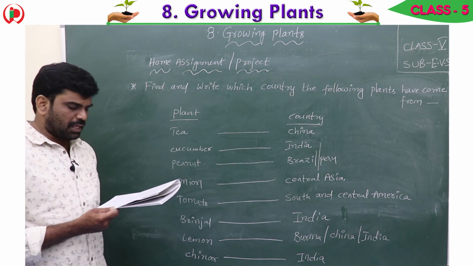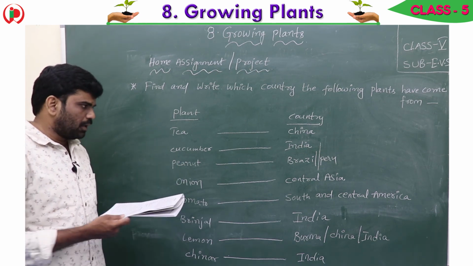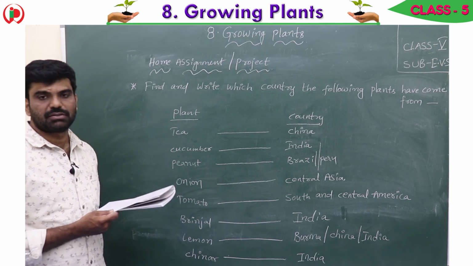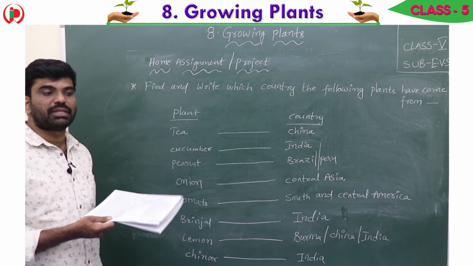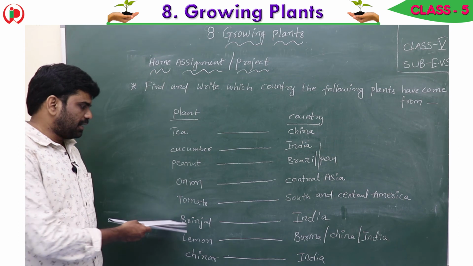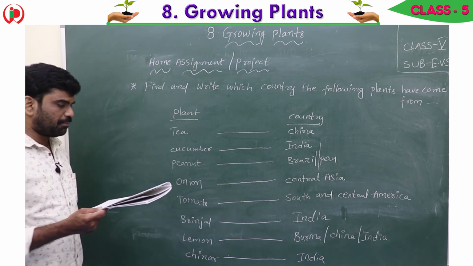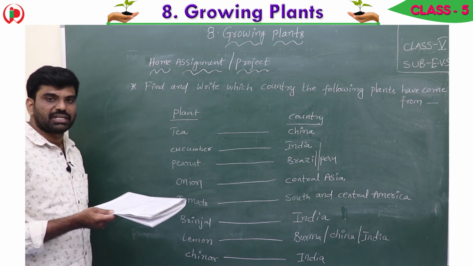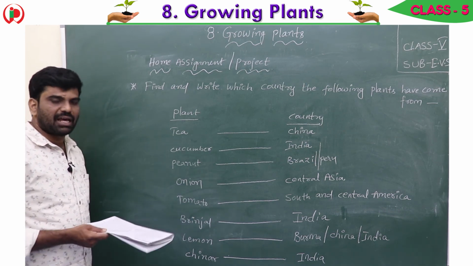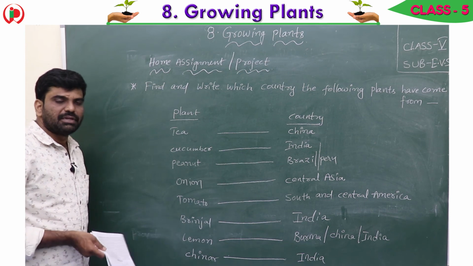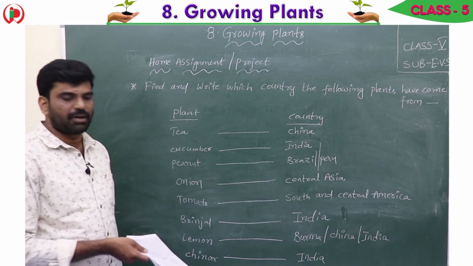Onion has come from Central Asia. Tomato, South and Central America. Okay, tomato has come from South and Central America. Next one, brinjal, India. Brinjal is India. Lemon, Burma, China, India. 3 countries. Next one, chinar. This plant has come from India.